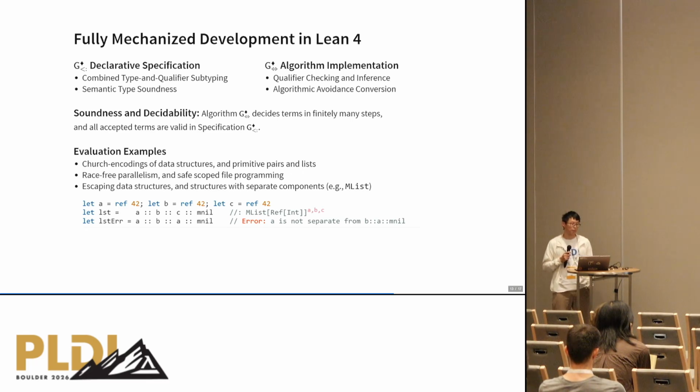For evaluation examples, we did several of them. Firstly, they include Church encodings of data structures and also primitive forms of pairs and lists. Also, we try to explore patterns of race-free parallelism and the safe use of capabilities, for example, scoped file programming. And also, we explore different kinds of reachability patterns, including escaping data structures, and structures with separate components. For example, this M-list, a classic example you will see with separation logic, basically.